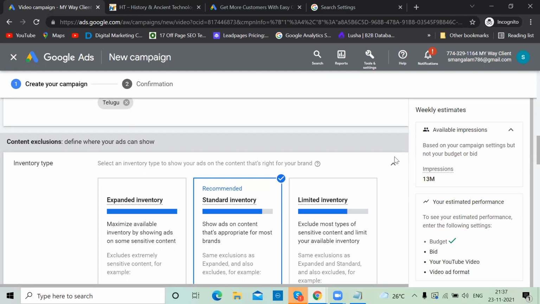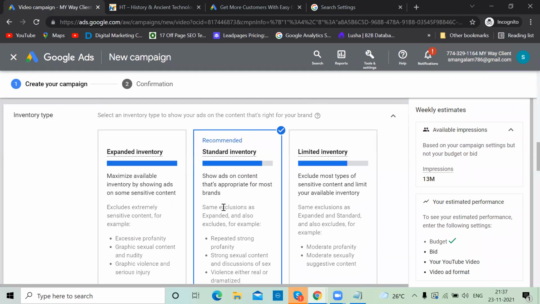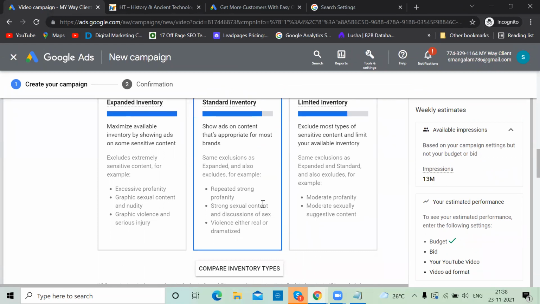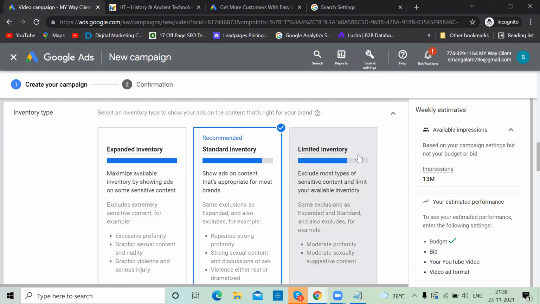But by default, your ad will appear on videos which are standard, with no sexual content. So these are all excluded. But here, there is a possibility that some of that content will be there. If your product is like that, you can select them. Otherwise, just leave it.